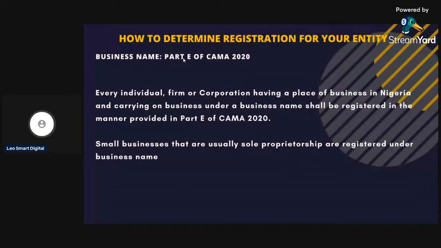Now, business name is under Part E of the CAMA 2020. Every individual, firm or corporation having a place of business in Nigeria and carrying on business under a business name shall be registered in the manner provided in Part E of the CAMA 2020. Small businesses that are usually sole proprietorships are registered under business name. So the sole proprietorships are commonly under the business name.